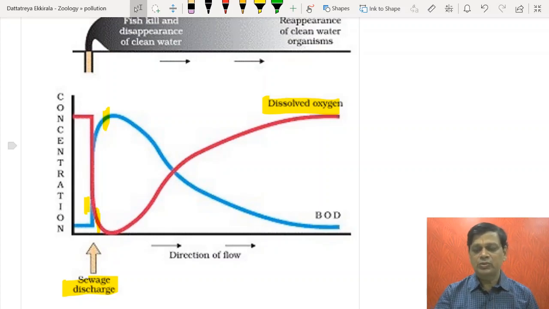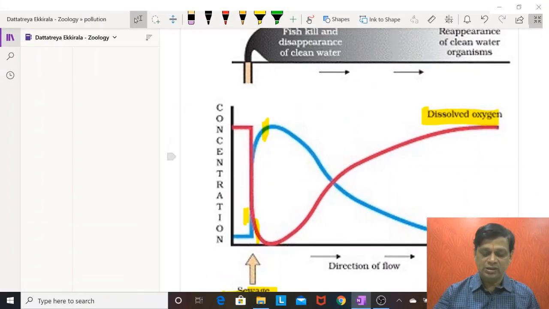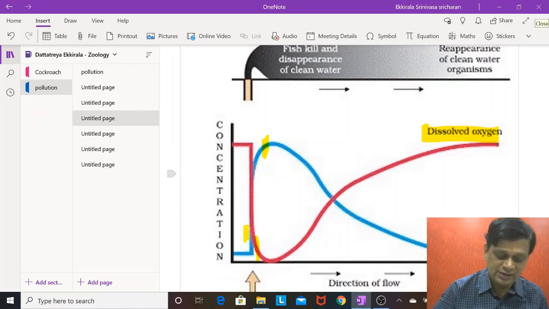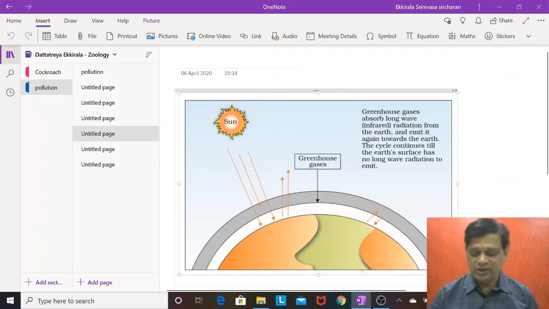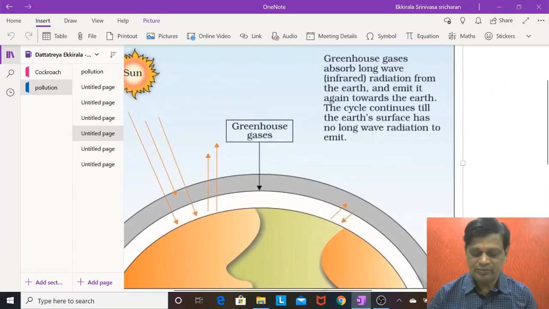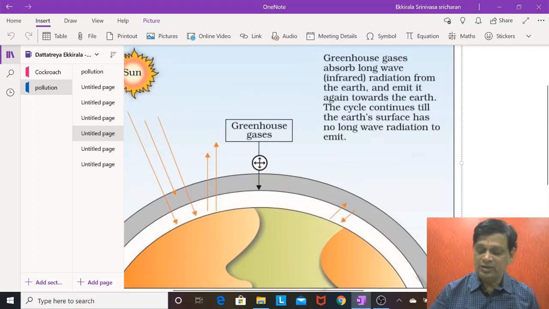When it moves away in a particular direction and other fresh water gets mixed in, the BOD slowly comes down. So BOD is an important measure of how water gets polluted, and how much it is getting polluted. We are just discussing the major topics here.